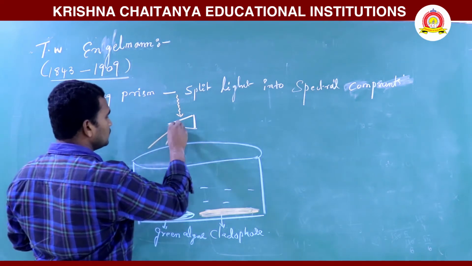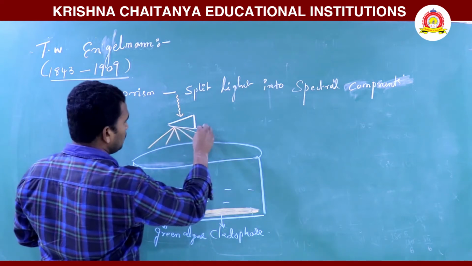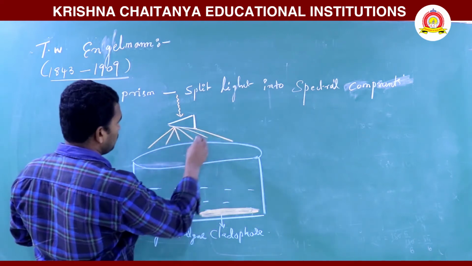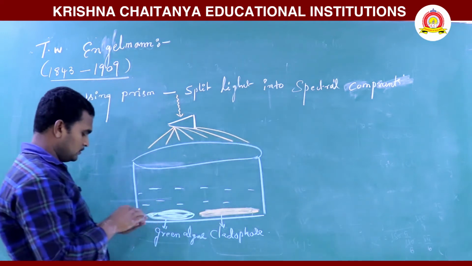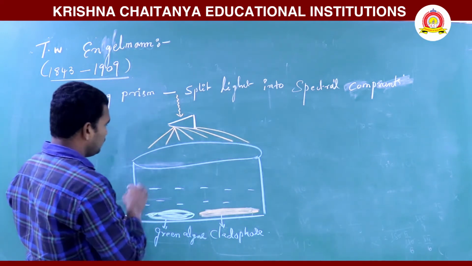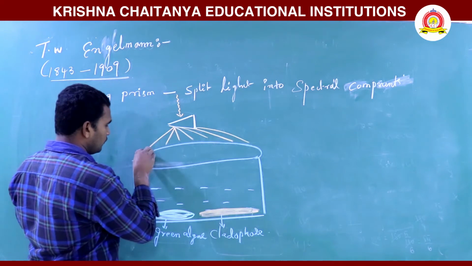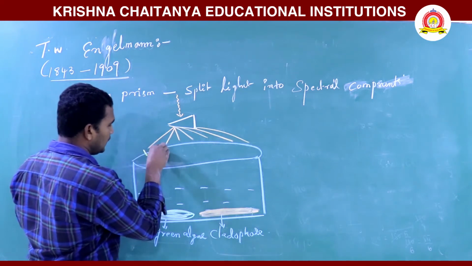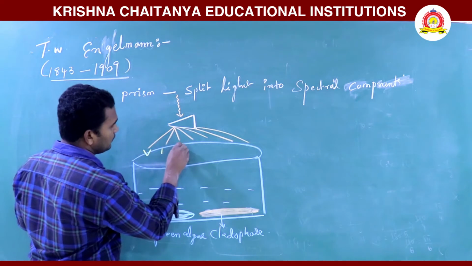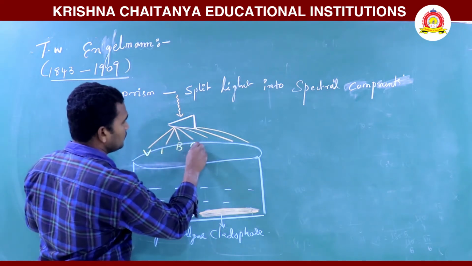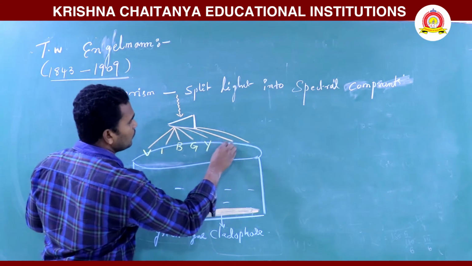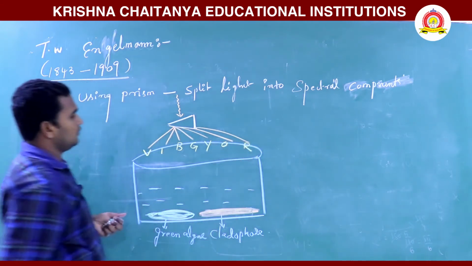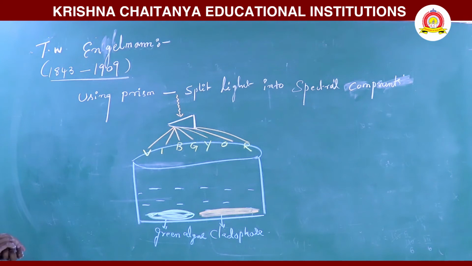First, which one is it? VIBGYOR. So violet, indigo, blue, green, yellow, orange and red color. So it is splitting the light.